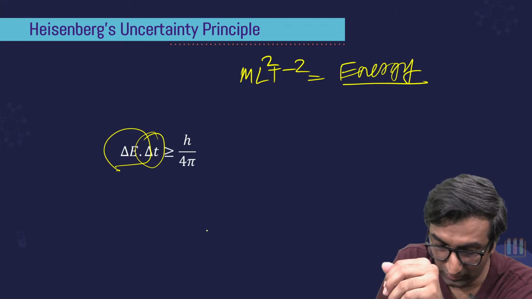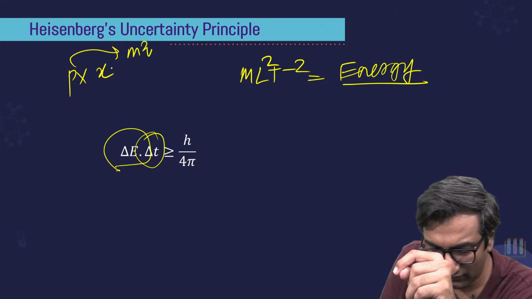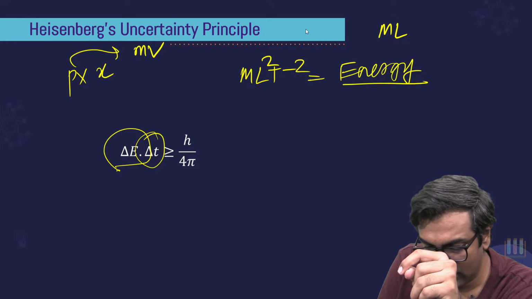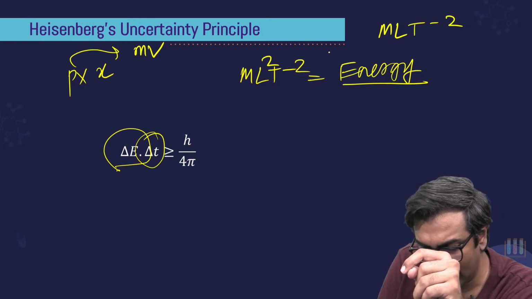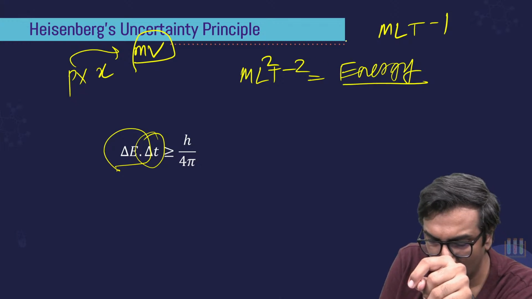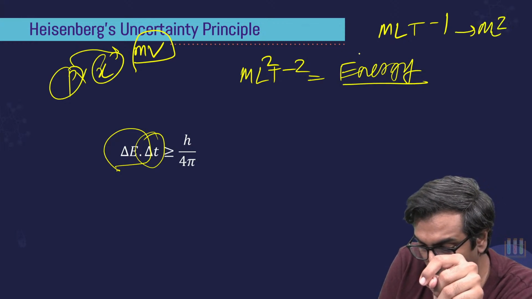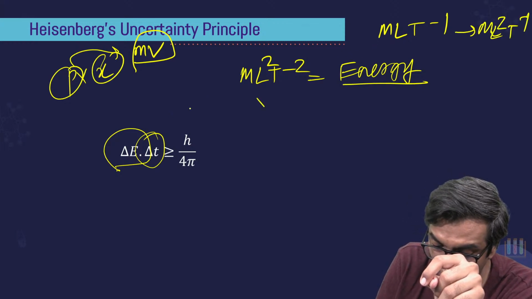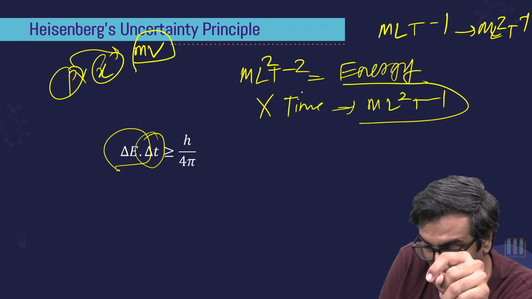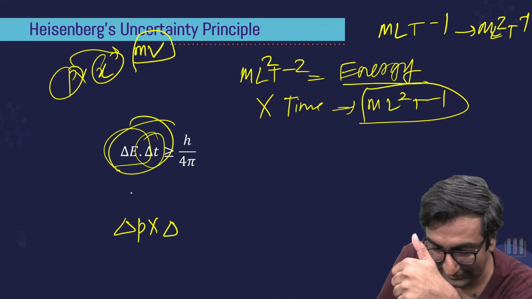Okay. What is this? What is P into X? What is P? P is M into V. That is MLT minus 1, right? M into V is MLT minus 1. Into X कितना हो जाएगा? It will become ML2 T minus 1. Okay. So if I do energy into time, then this becomes ML2 T minus 1. That's a dimension of this. Yes, this has the same dimension of delta p into delta x.